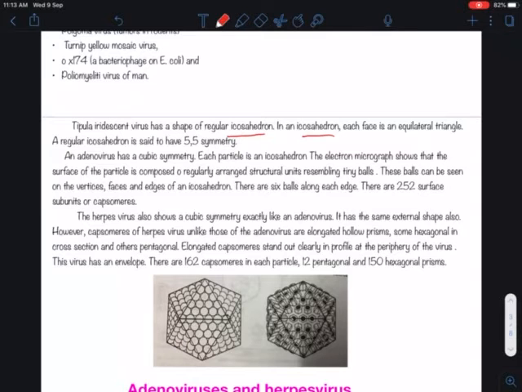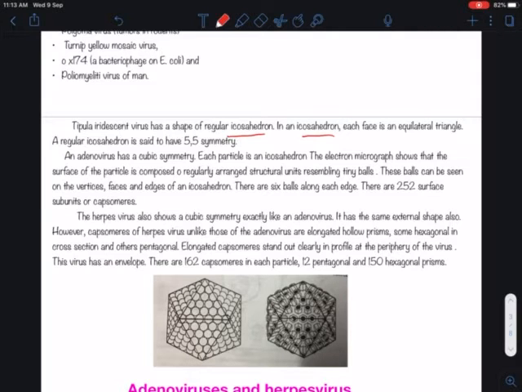Then this herpes virus also shows a cubic symmetry exactly like an adenovirus. It has the same external shape also. This one is the herpes virus. However, capsomeres of herpes virus, unlike those of adenovirus, are elongated hollow prisms, some hexagonal in cross section and others pentagonal. Here we can see that some units are hexagonal but others are pentagonal.